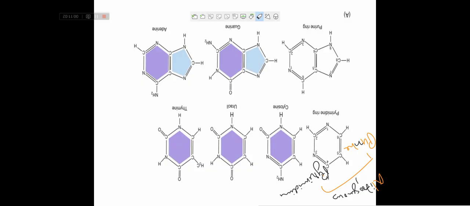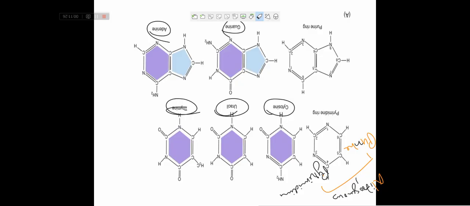In pyrimidine, three nitrogenous bases are present: cytosine, uracil, thymine. Whereas in purine, 2 nitrogenous bases are present: guanine and adenine.